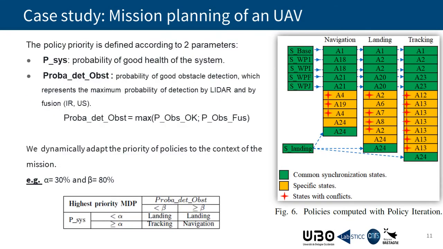To avoid the conflicts, we define policy priority according to the probability of good health of the system and the probability of good obstacle detection. We can see in the table the MDP which receives the highest priority according to the two criteria chosen.